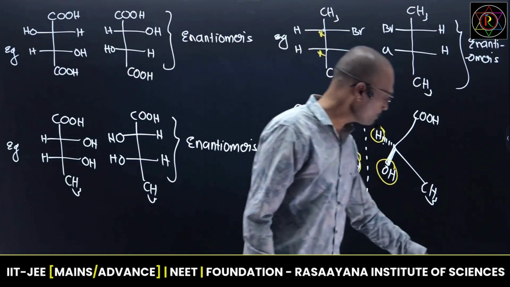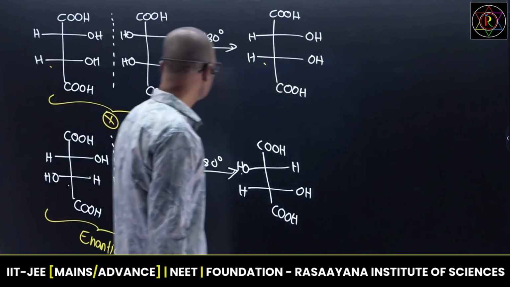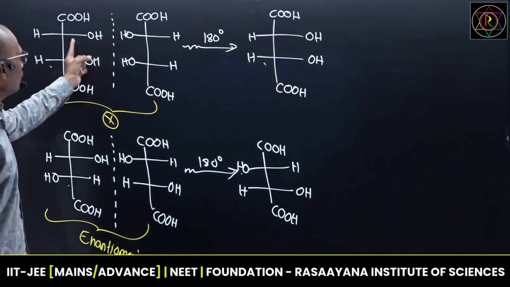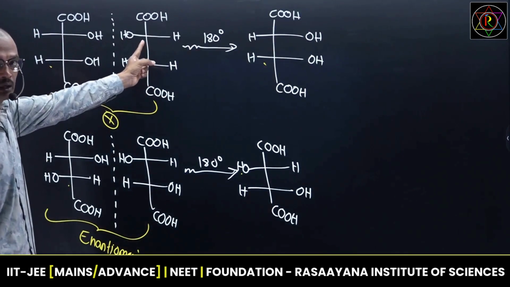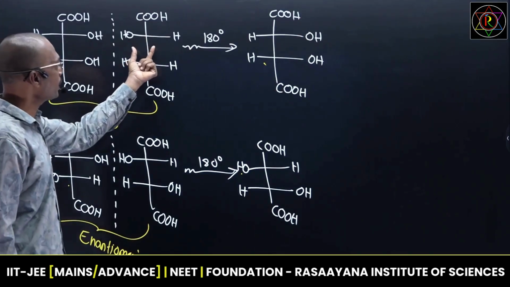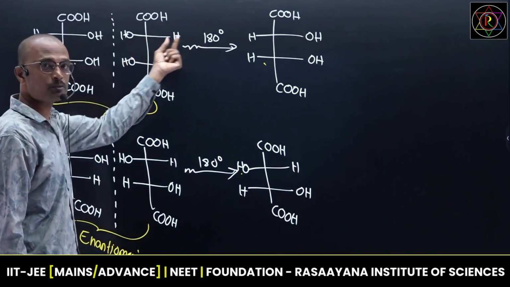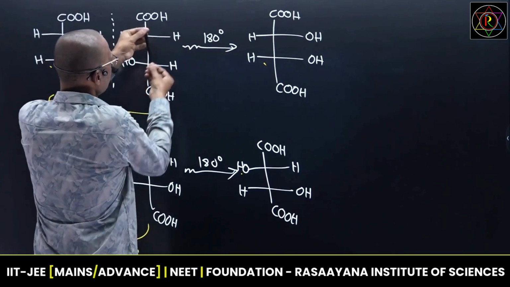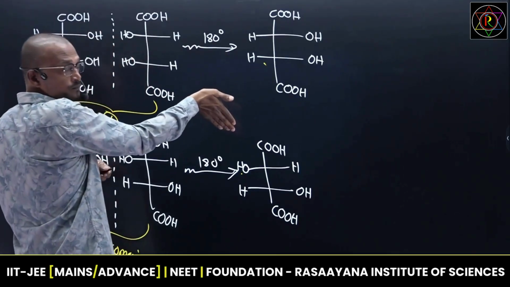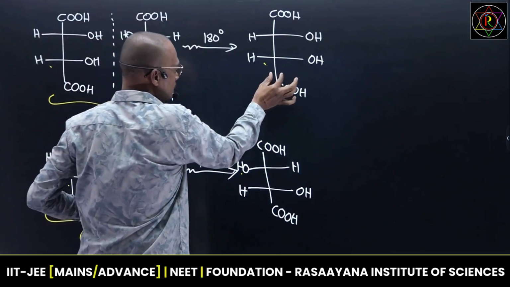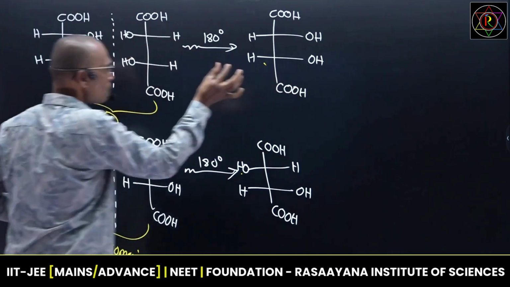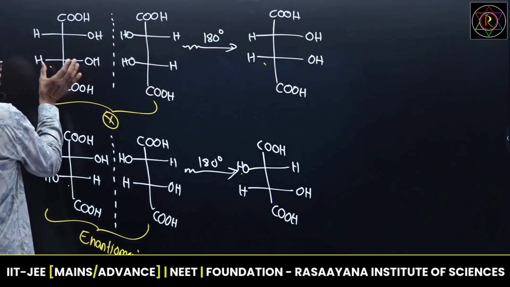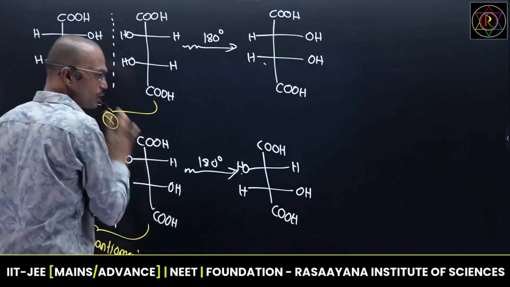And finally, a shortcut to identify this concept. Take a molecule, write down its image. It's the most important one. After writing the image, rotate the image by about 180, in plane 180. This is called in-plane 180. So like this we need to rotate. Then you will get this one. Take this molecule and place it on the original molecule as it is. If both are the same, that is not an enantiomer.